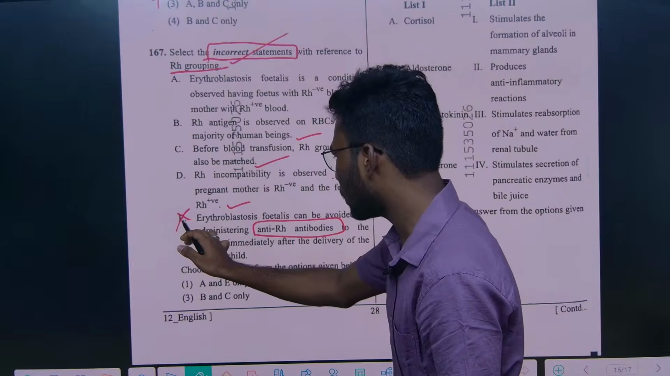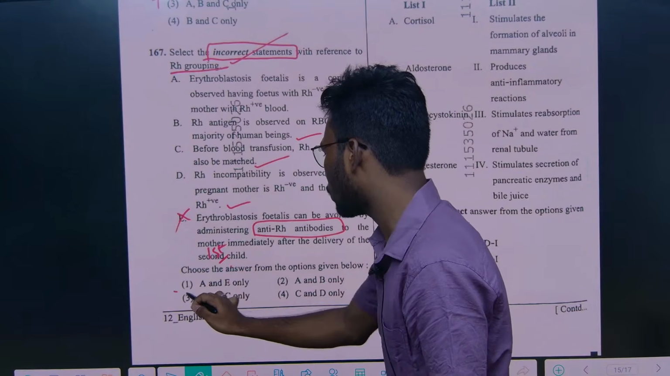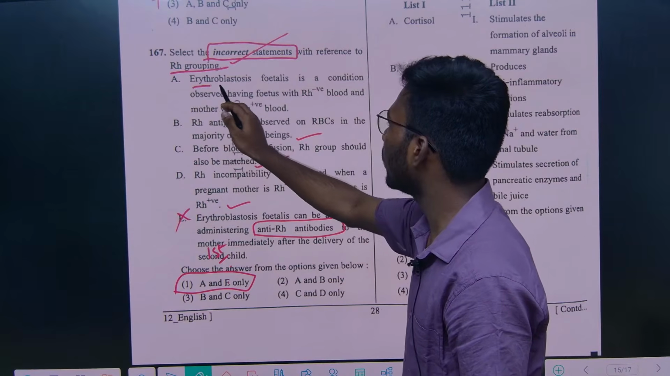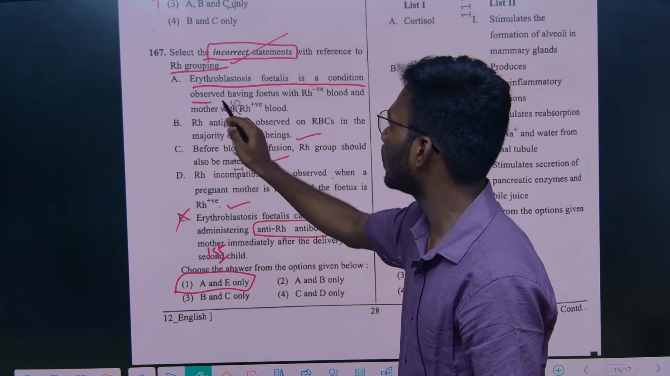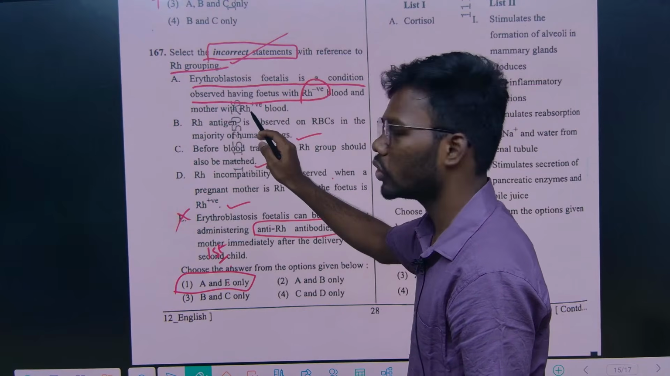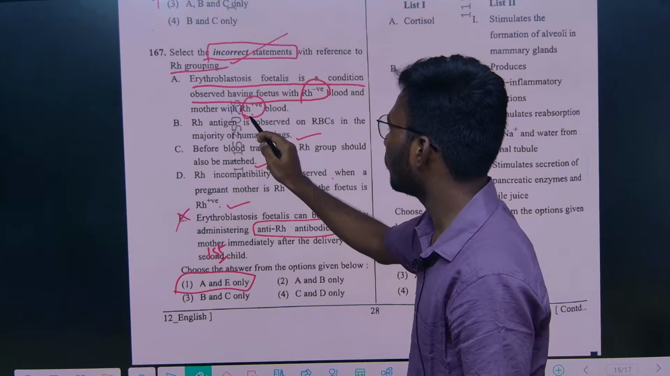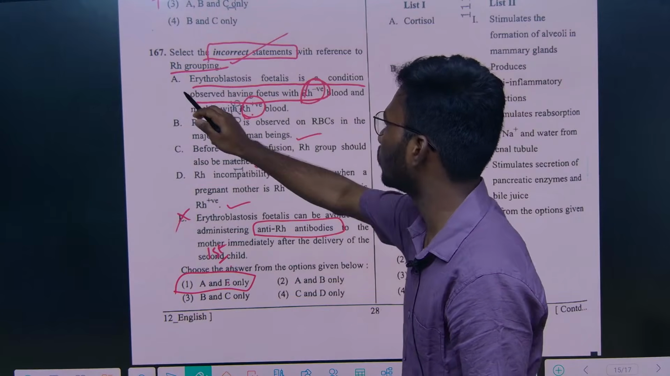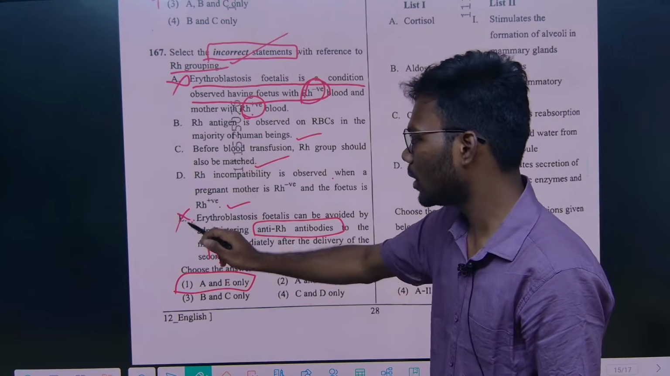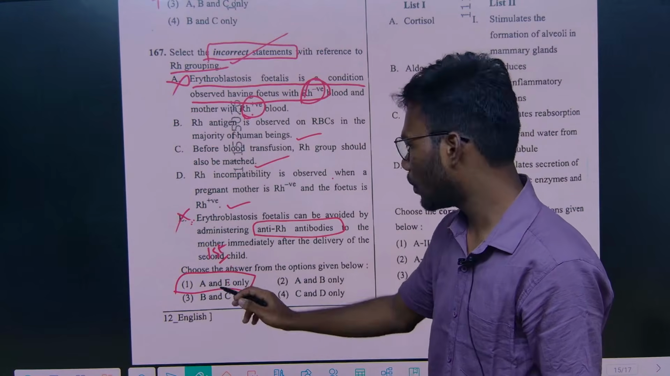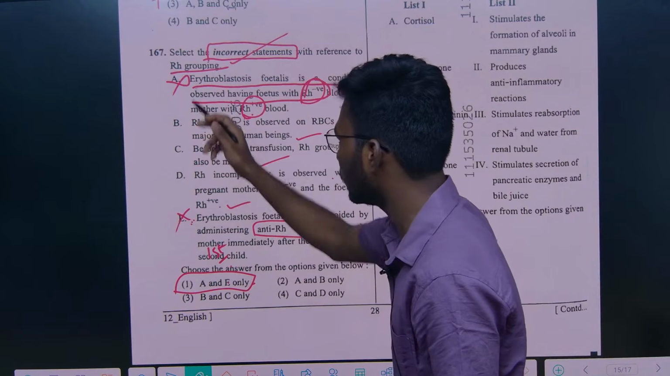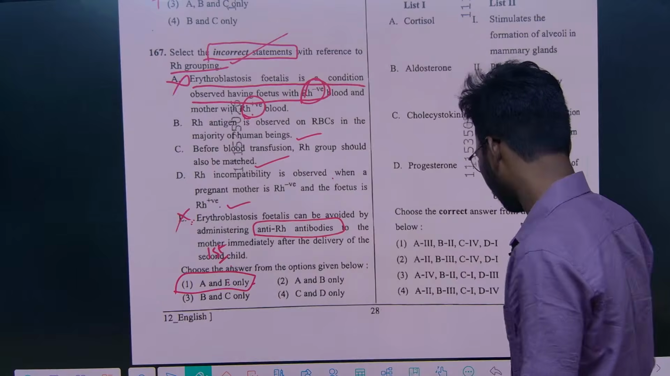So based on this option only, you can choose the correct option, option A and E. Option A, erythroblastosis fetalis is the condition observed having fetus with Rh negative blood with mother with Rh positive? No, the fetus has to be positive, mother has to be negative. So option A is wrong, option E is wrong. So based on just one statement, you are getting the correct option easily, right? So A and E are the wrong statements for this 167 question, right? We'll move.